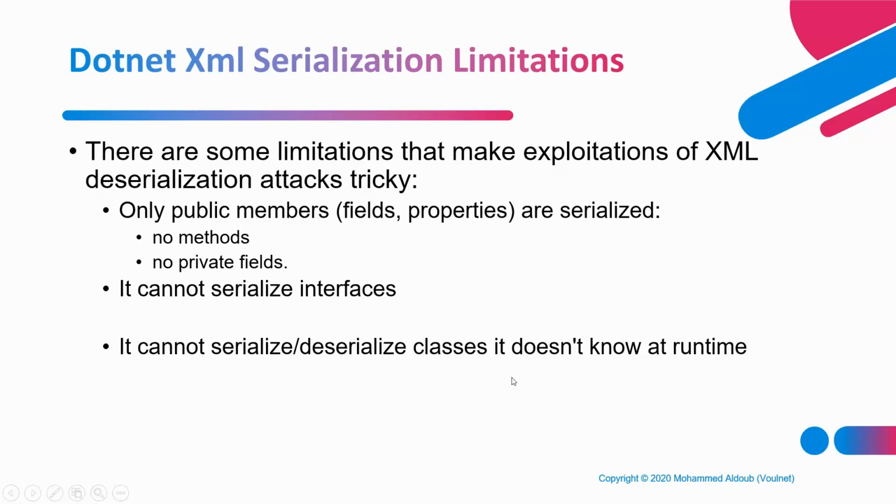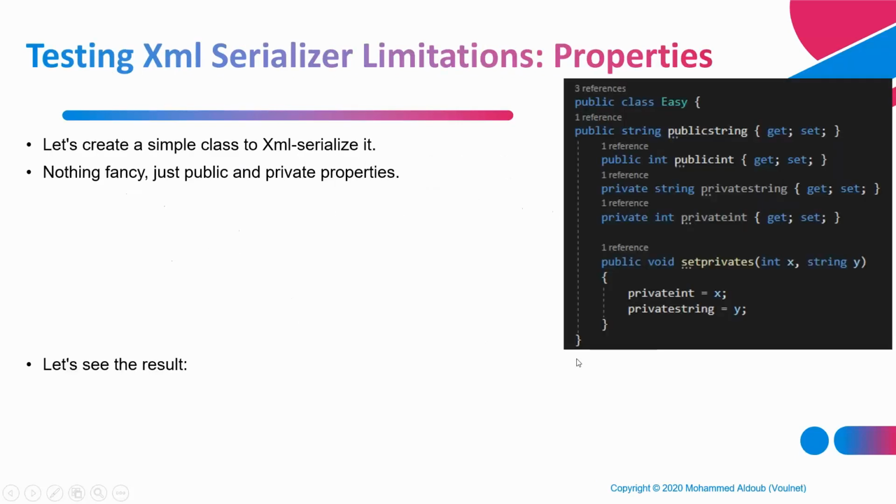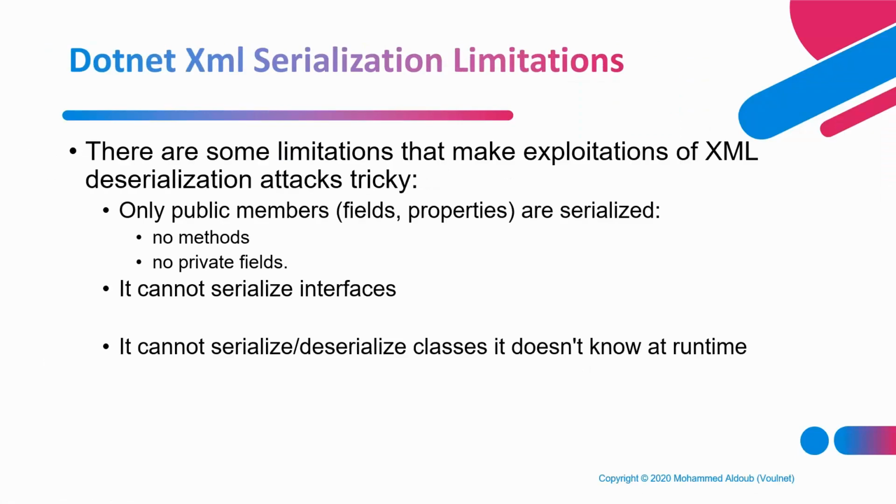The first rule is we can only serialize public members. If we have any private members or any function, they will not be serialized. Only public members will be serialized. It cannot serialize interfaces, and it cannot serialize classes it doesn't know. So if we throw a class that the XML serializer doesn't know or doesn't expect, there will be an error. If we try to serialize something with a private field, the private field will not be included in the serialized string. And if we try to serialize a class that contains an interface, the serialization will also fail.